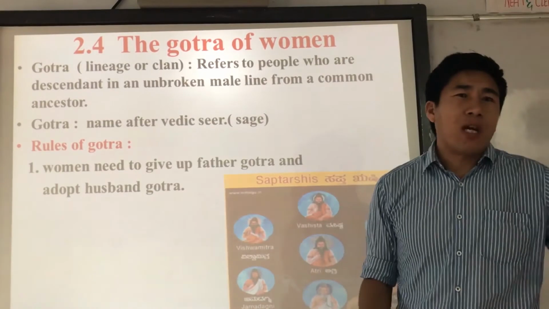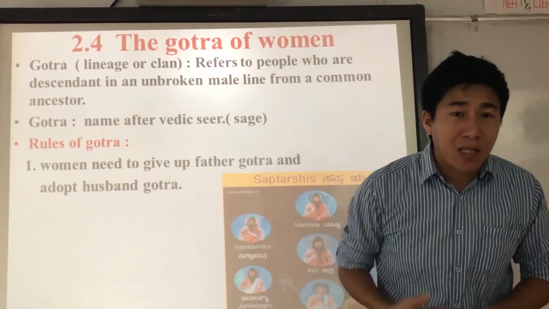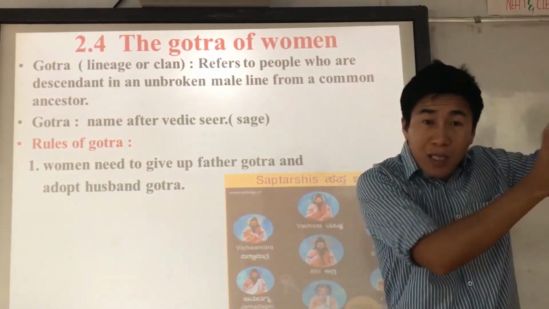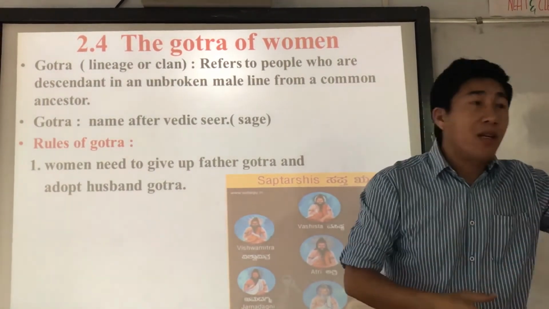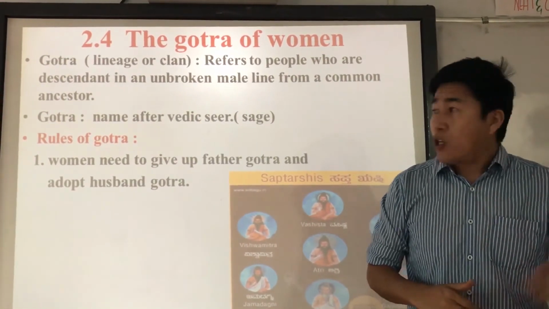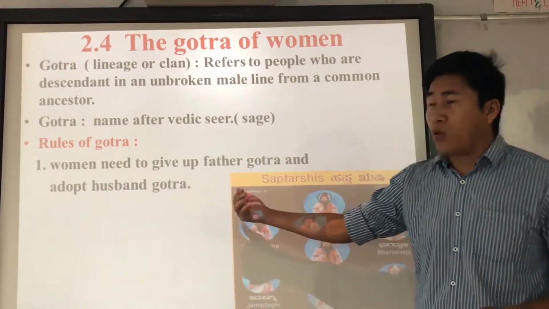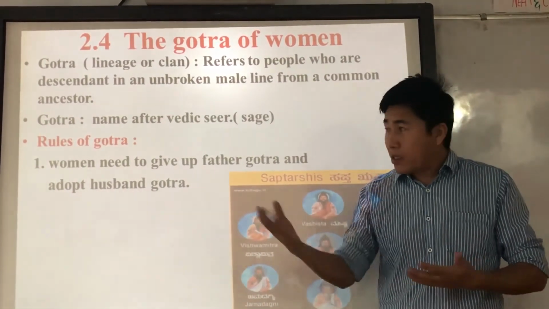Or take Abhishek Bachchan and Aishwarya Rai, right? Now Aishwarya Rai became Aishwarya Rai Bachchan, right? So Bachchan is the surname, the Gotra of Abhishek's father, right? So that is one important rule you need to follow.